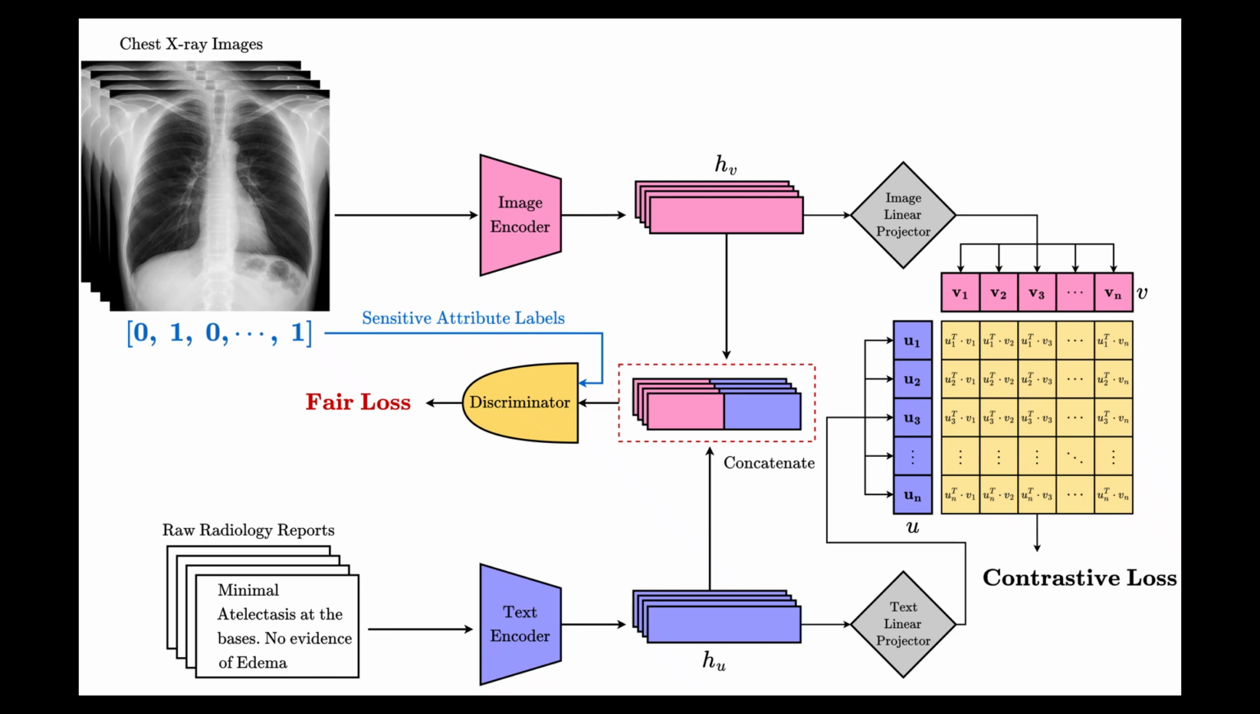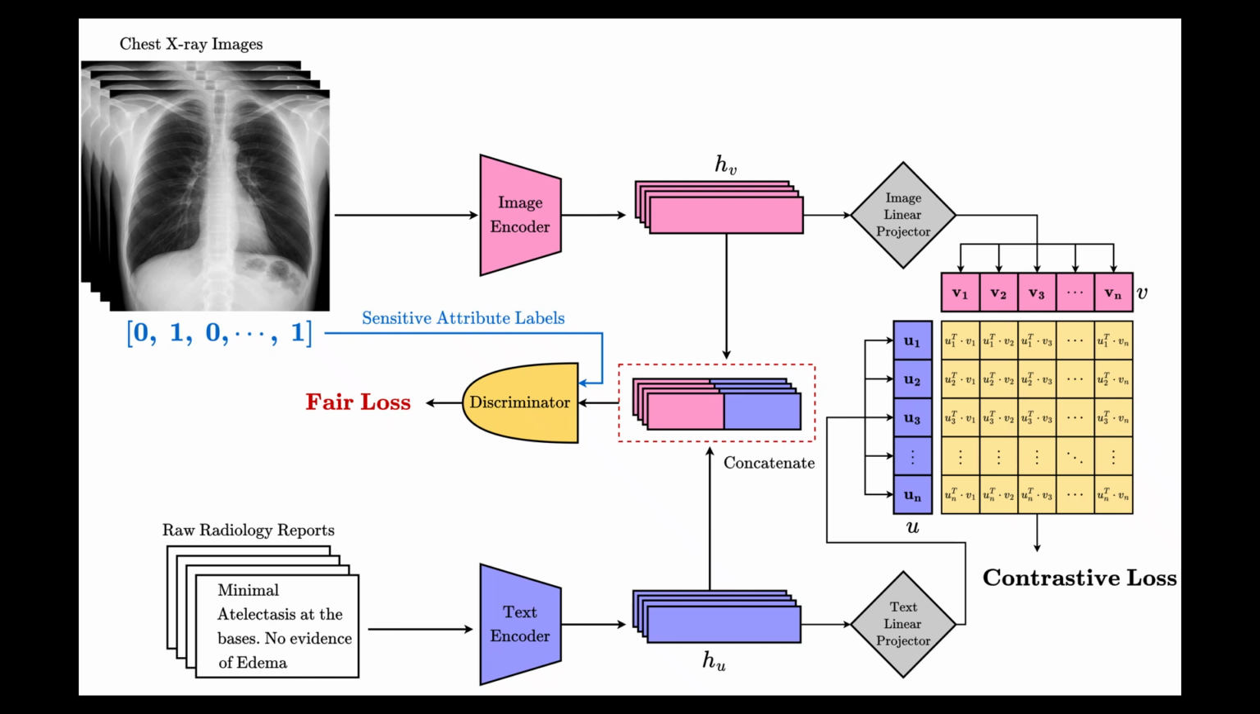AI is reading chest X-rays now, and in some hospitals it's actually pretty good. But here's the uncomfortable truth. It's not equally good for everyone. These models are quietly biased against certain racial groups and genders. And the scary part? Most people building these systems don't even know it's happening.